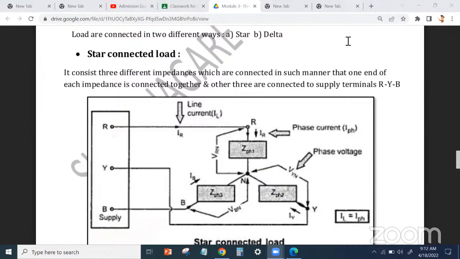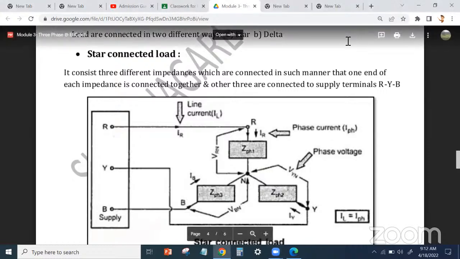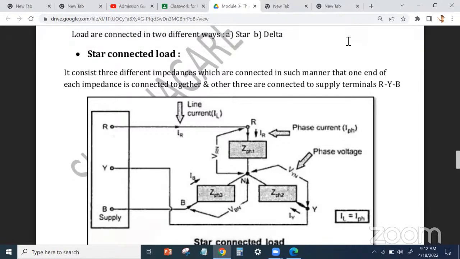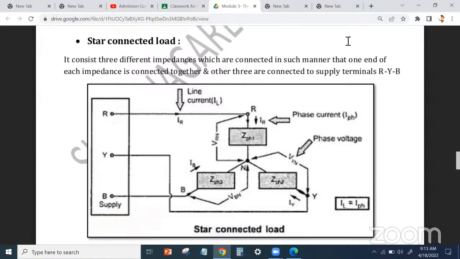Simple. Once we go through all the points, I'll also draw it once again on a fresh slide. So let's go to the points. What are the points in star? In the exam, if they ask what is a star connected system, you should write down this point, this diagram, and a few points.